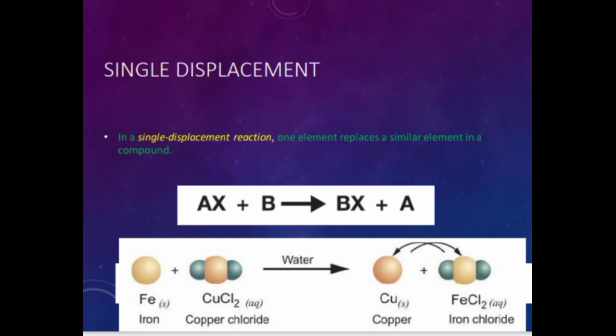So now B is a single element by itself, and AX is a compound. So that's the general form of a single displacement reaction.